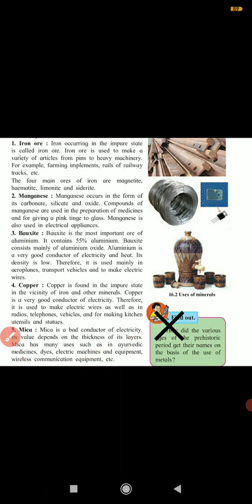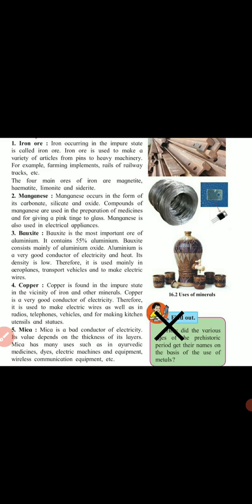Now next it is copper. Copper is found in impure state, along with iron and other minerals, so for that you need extraction and purification. Copper is a very good conductor of heat and electricity. Therefore we use copper for making electrical wires, radios, telephones, vehicles, kitchen utensils and statues.